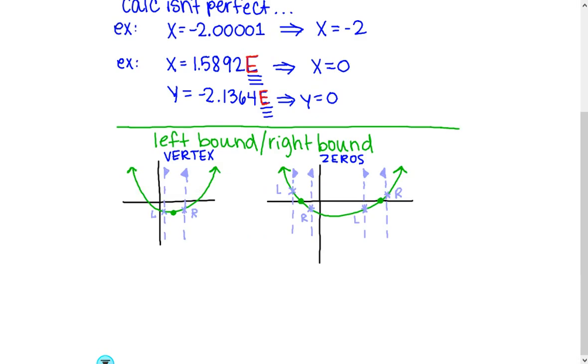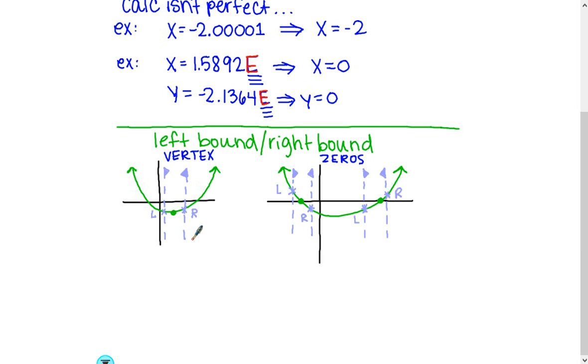Last thing that might be helpful to kind of better represent what's going on with those boundary lines, the left and right, is these things right here. So whenever you're finding your vertex, remember what it's asking is telling us to put in a boundary line to the left and a boundary line to the right so it can find the lowest point here. So this is just a good visual representation of what's going on.